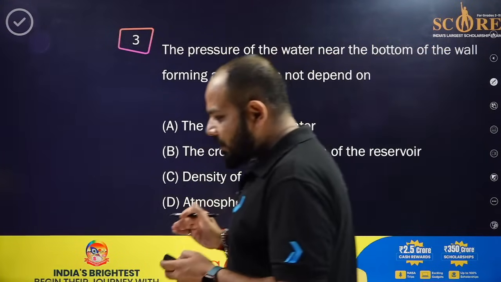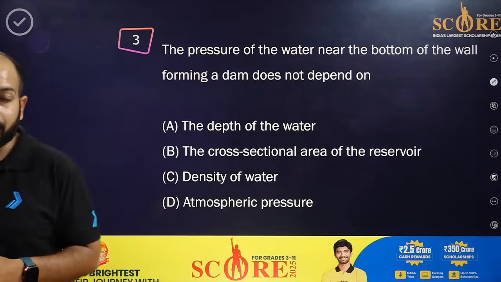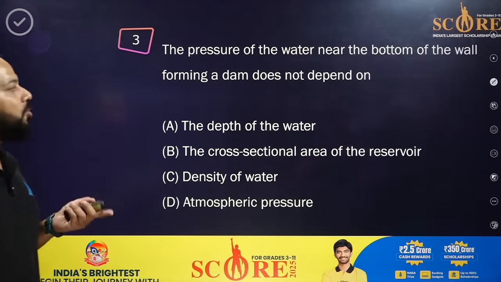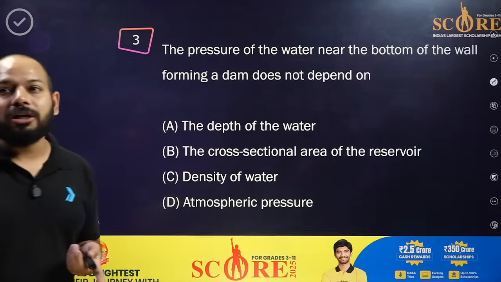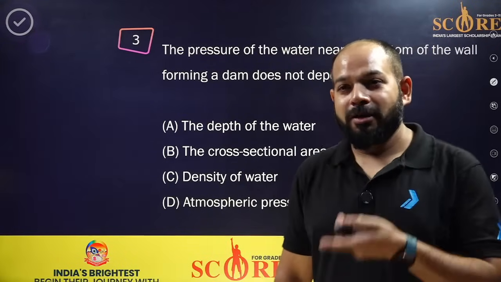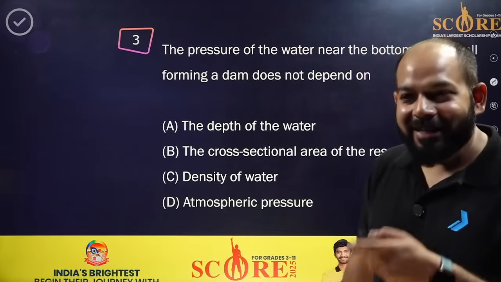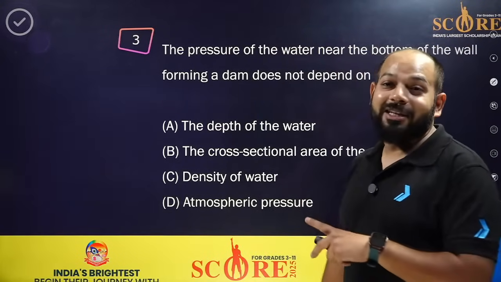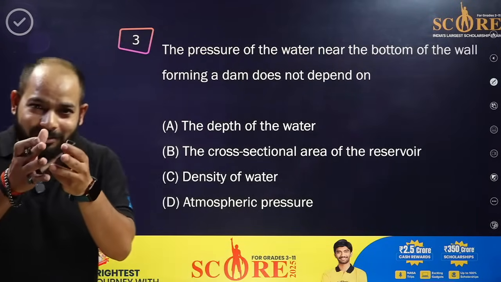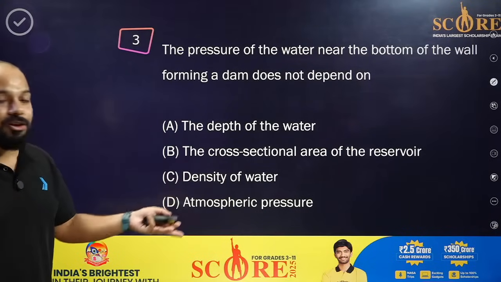Now this much we have done. Let's come to question number 3. What is question number 3 saying? The pressure of the water near the bottom of the wall forming a dam does not depend on. Very easy again, but we will not leave it like this. We'll explain why the answer is this one only.